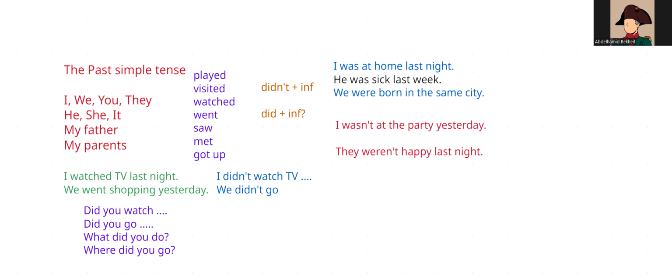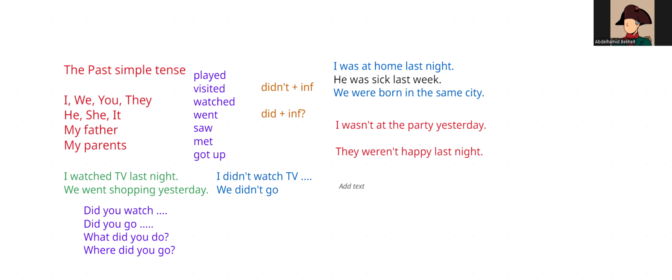And to make a question, you can use was or were. So you can ask, were you, not did you. So, were you at school yesterday? We can't say, did you at school? No. With did you, we need a verb, infinitive. Did you watch?